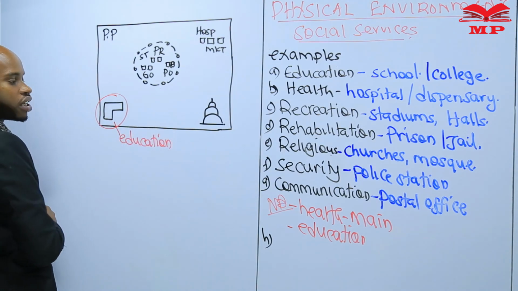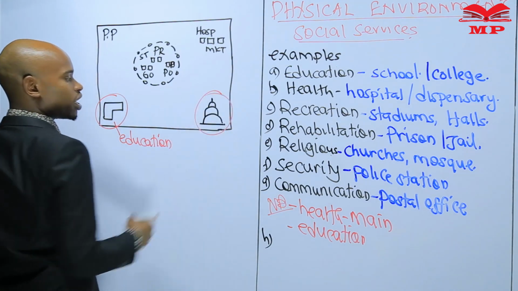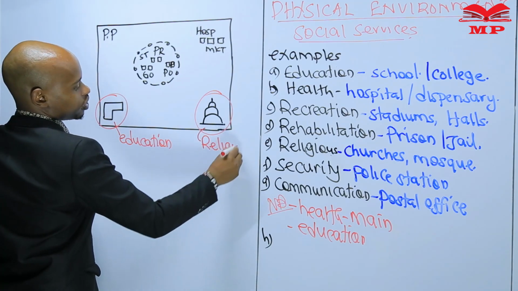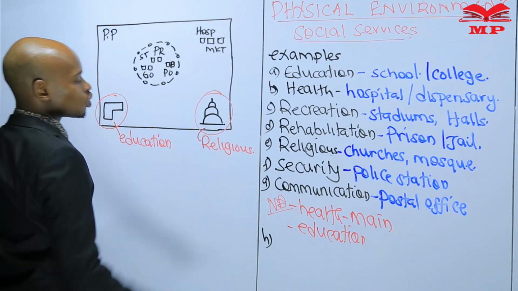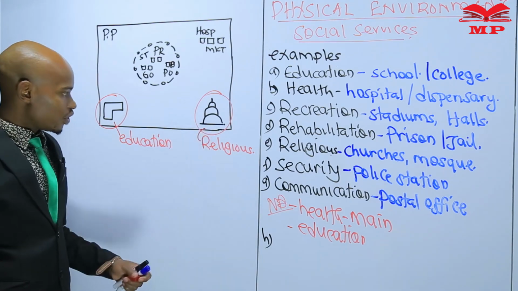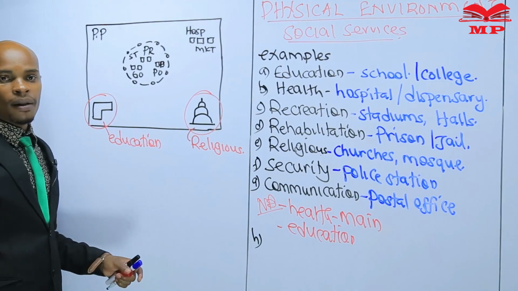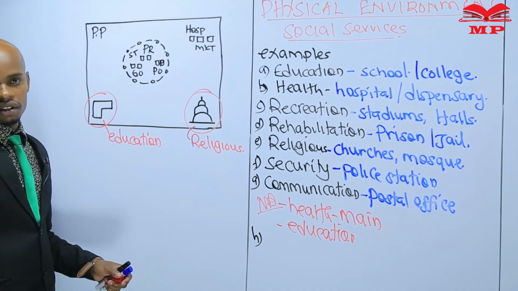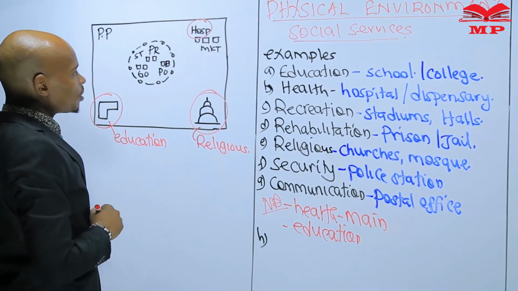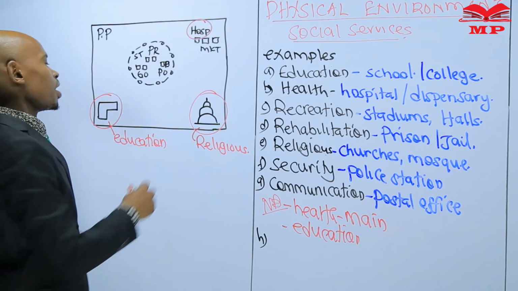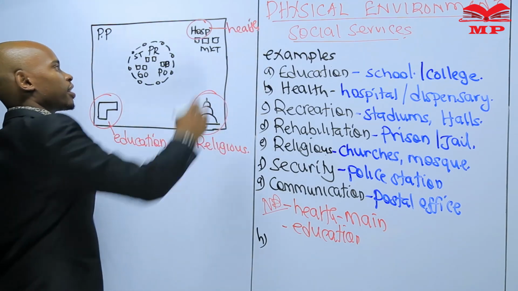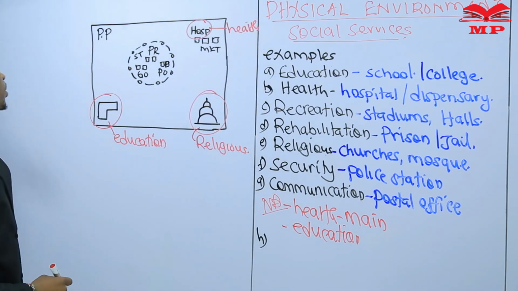There is educational service. If this one is a mosque, then the social service that is offered here is religious service, and it's good to know that a mosque is a very good evidence that there are Muslims, and Muslims attend their services on Friday. It's good to understand that. If you happen to identify that there is a hospital in a map, that means that there is health services in the map.